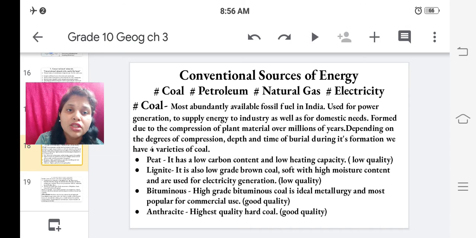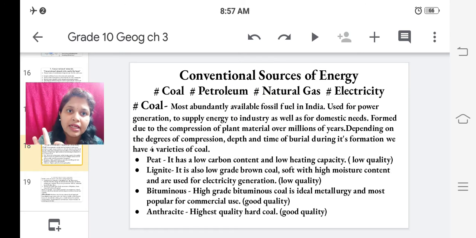Depending on the degrees of compression, depth and time of burial during its formation, we have four varieties of coal: peat, lignite, bituminous and anthracite. These are formed due to different degrees of compression, different depths at which they are found, and different times of burial. So based on these factors, these four varieties of coal are found.